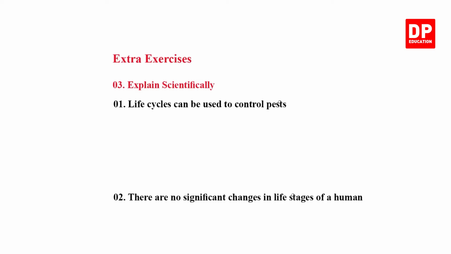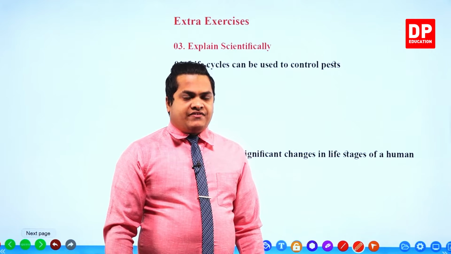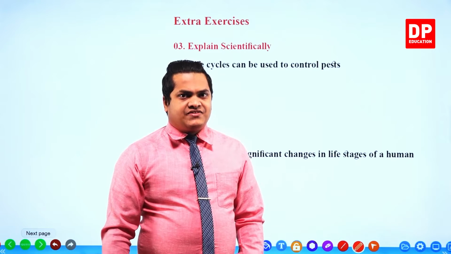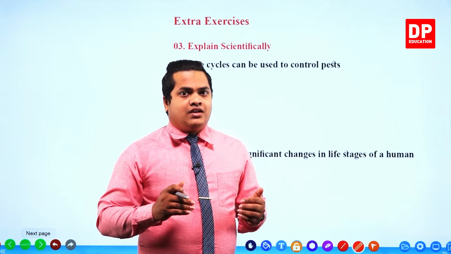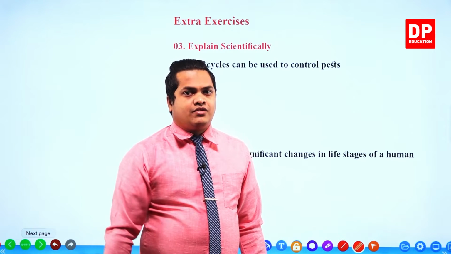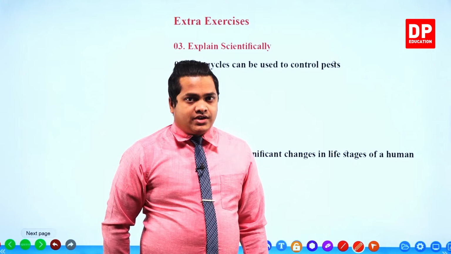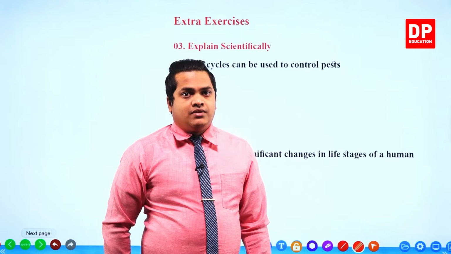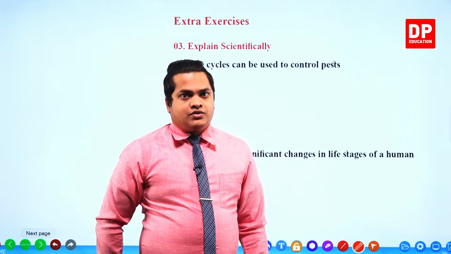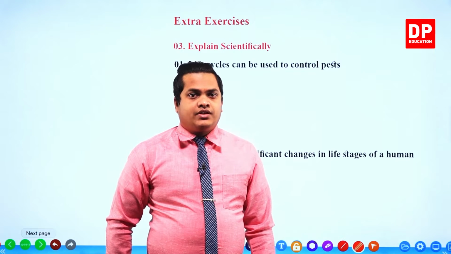The next type of question is where we have to explain these things scientifically. Life cycles can be used to control pests. Of course, we can use the life cycles to control pests. Why is that? Because by studying life cycles, we can study the sensitive stage of an organism. So by that way, we can control the sensitive stage. If you can control the sensitive stage, it means that definitely you can control the pest. So by studying life cycle, we can control the pests.